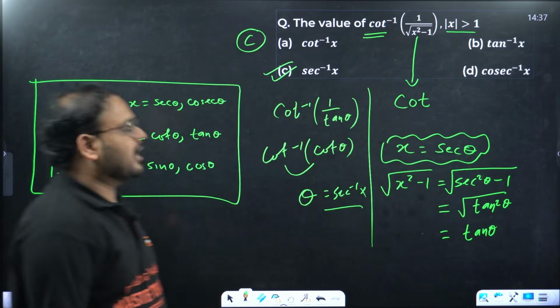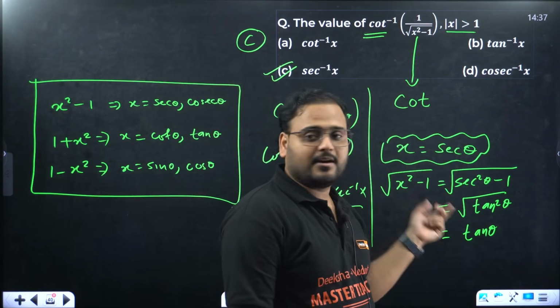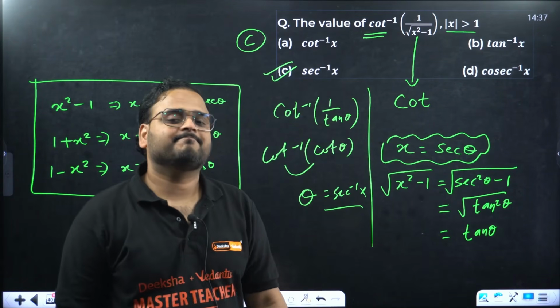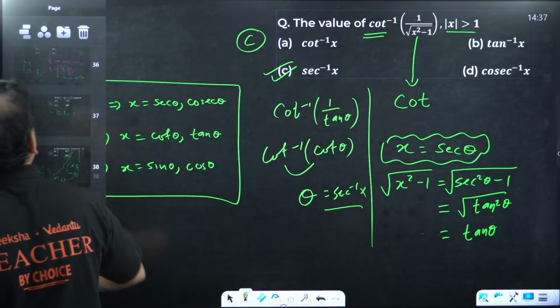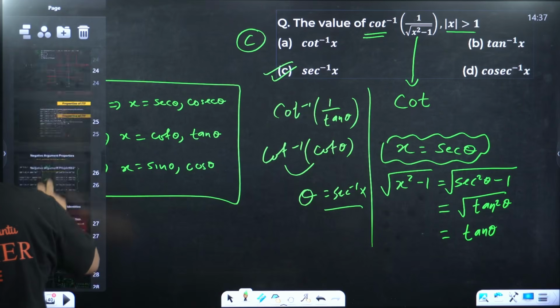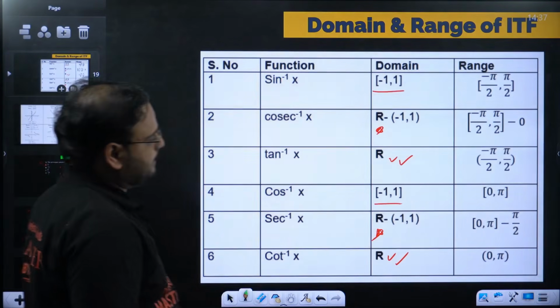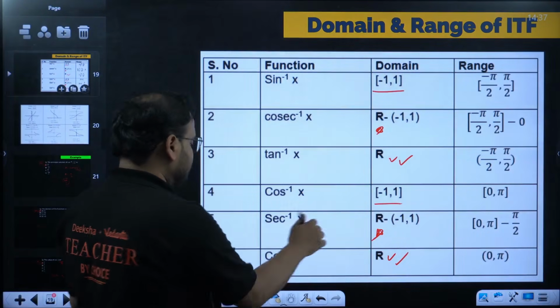Then I told you, I'll tell you honestly why we are taking mod of x more than 1. Because if you remember the domain of sec, you're taking x as secant theta, no? The domain of sec inverse is what? But you forgot. Check here. Domain of sec inverse. It's minus infinity to minus 1 and 1 to infinity. You have to remember that, sir. Sec inverse. Domain. All are except for minus 1 and 1.